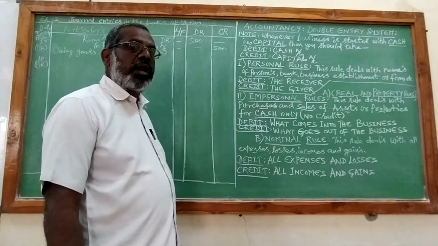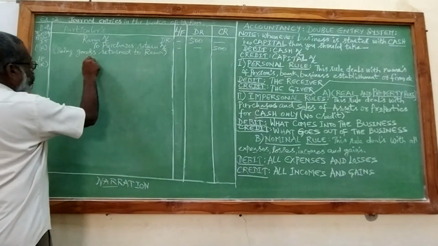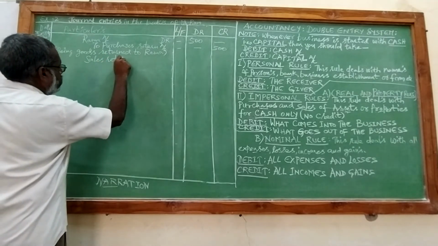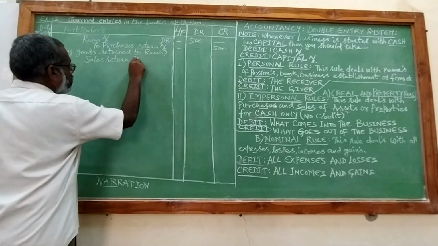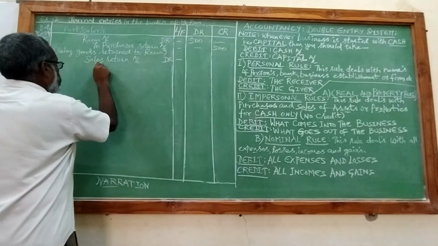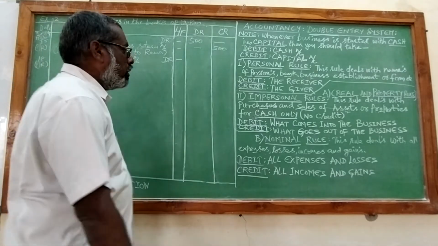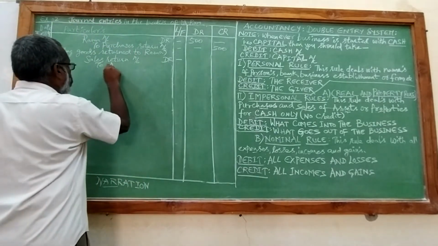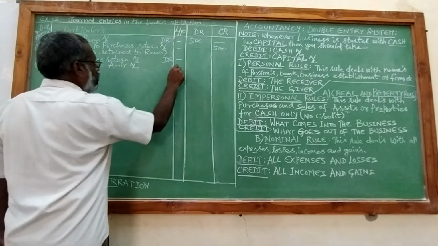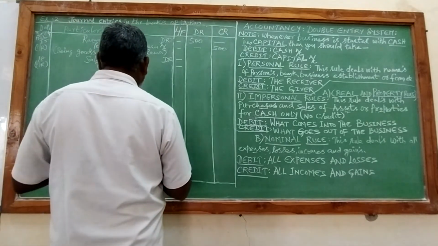So it is nothing but sales return. So sales return should be debited. Sales return account to Amer, account should be credited. So it is 1000.